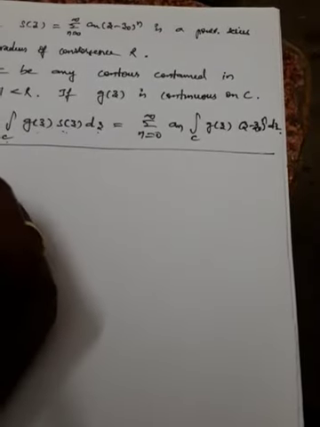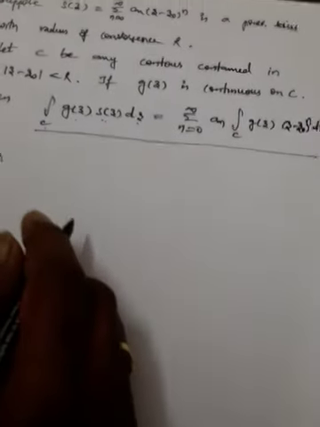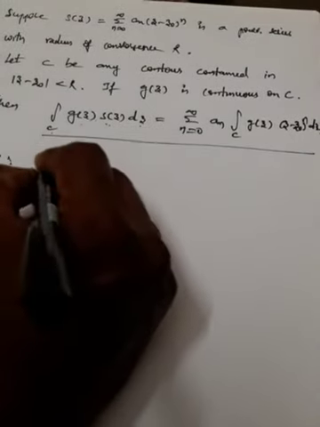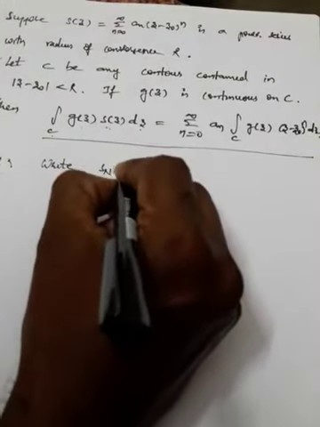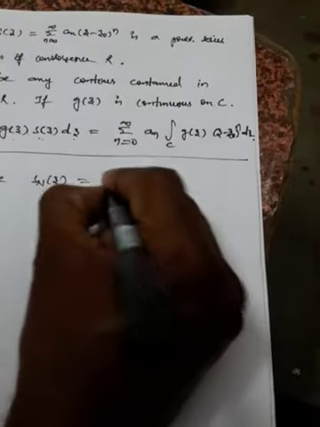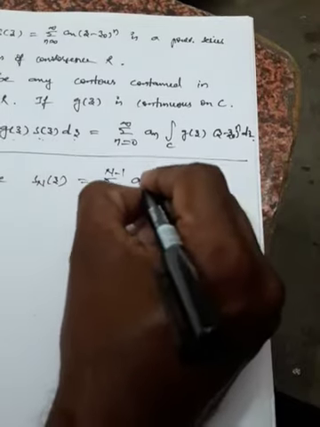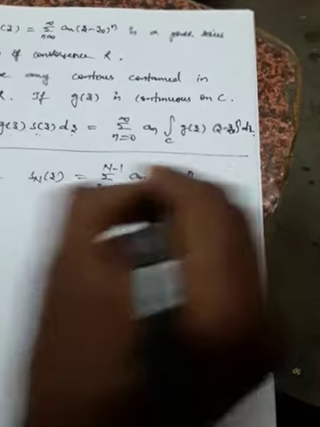Now I am writing the proof. Let us write S n of z equal to summation n equal to 0 to n minus 1 of a n z minus z naught whole power n.